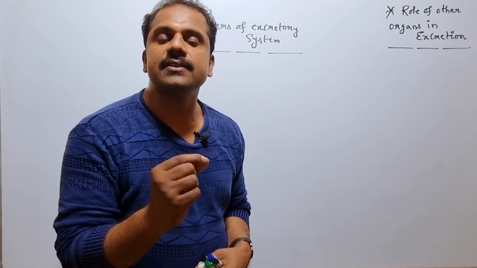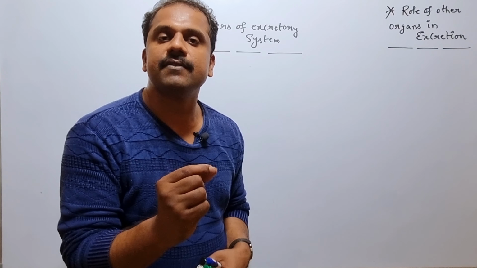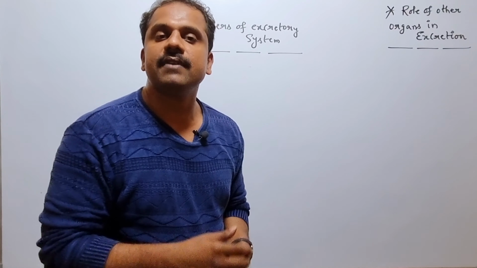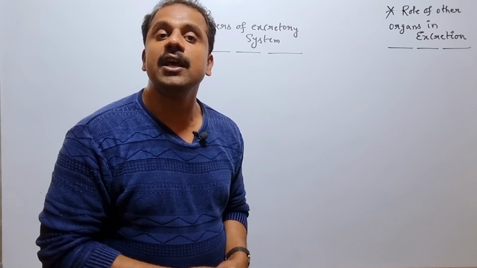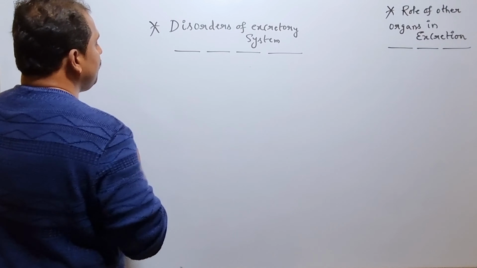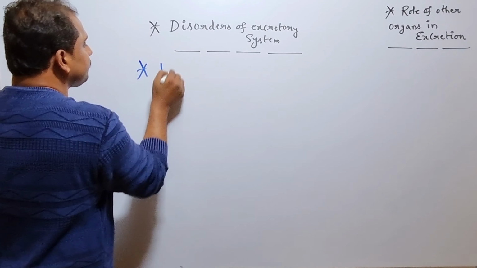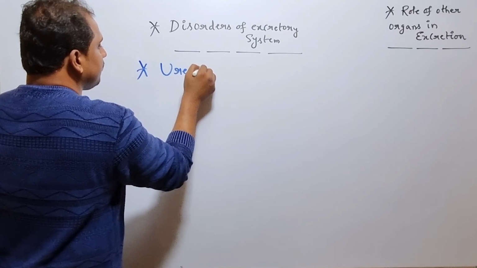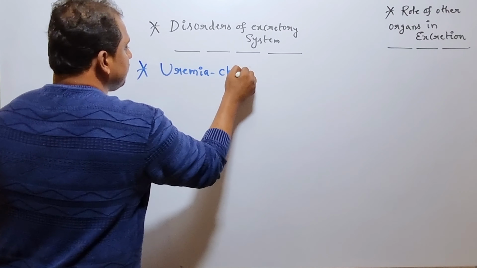One of the chronic disorders most commonly observed in humans because of the malfunctioning of the excretory system is nothing but what? Uremia. So let me write it on the board. Uremia, which is a chronic disorder.